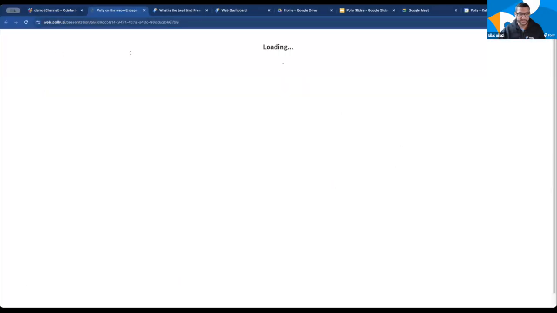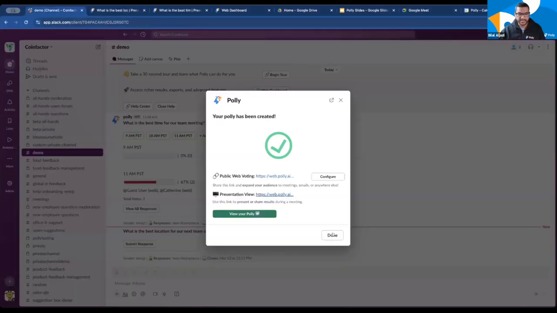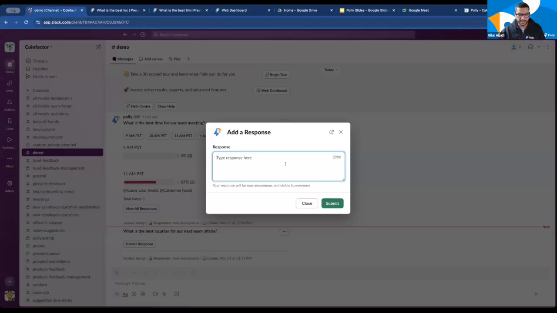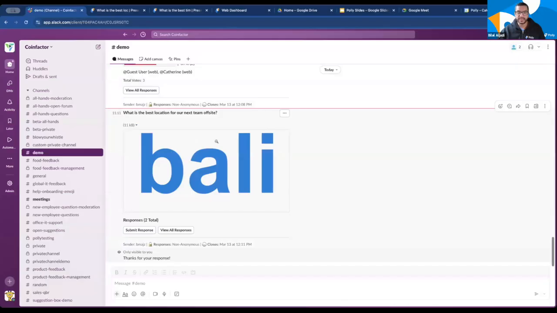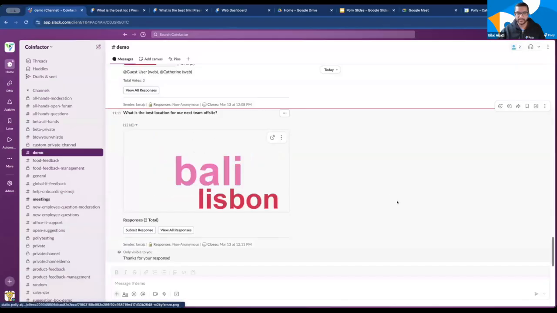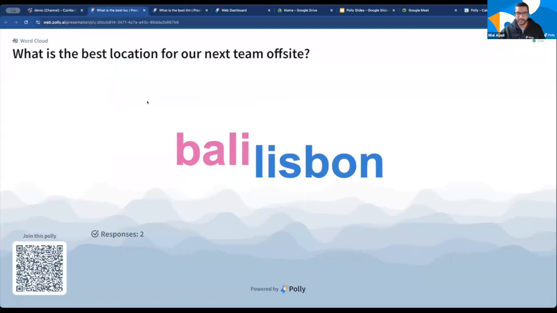I'm going to pop this open, show you what that looks like, but you should also be able to participate here. And I'm going to pop open that presentation view here as well. And in the meantime, I'm going to respond right here in the Slack environment, and I will say Bali. Cool. And my response immediately shows up right here in Slack. Oh, we've got some folks who are shooting for Lisbon. And as more and more responses come in, these will automatically get updated in the presentation view itself. And everyone can participate via that QR code as well if you are having a hybrid environment where folks are joining from their phones or whatnot.